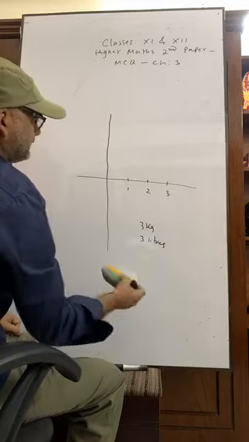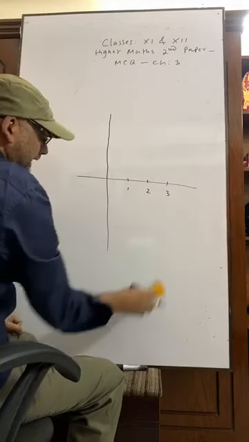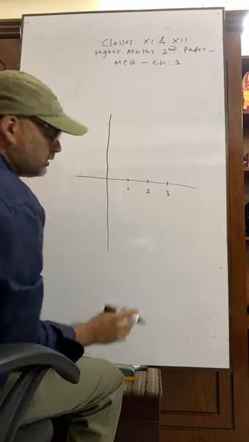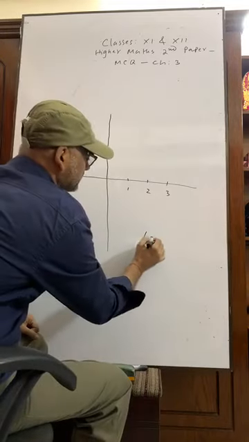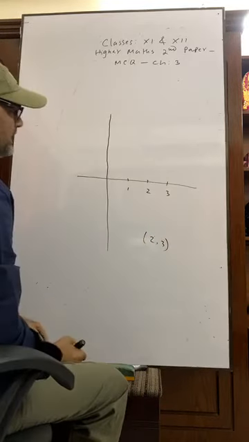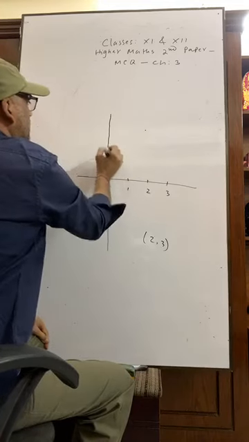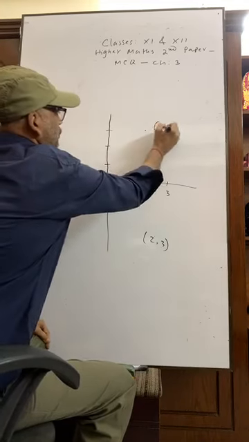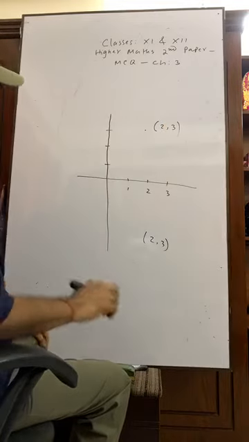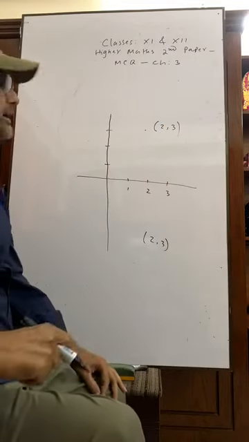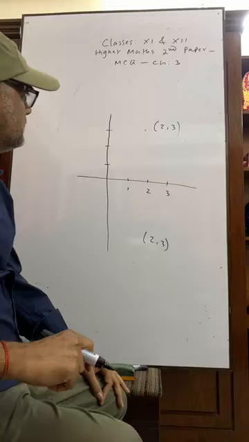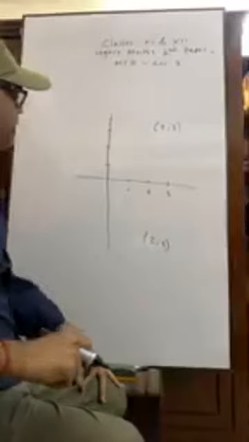Now if we write a number, a point 2, 3, where is it? Suppose it is 2, 3: 1, 2, 3, it is 2, 3.